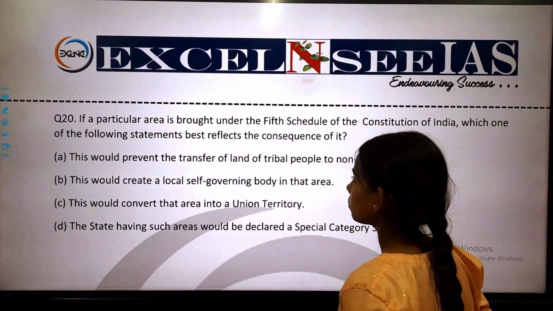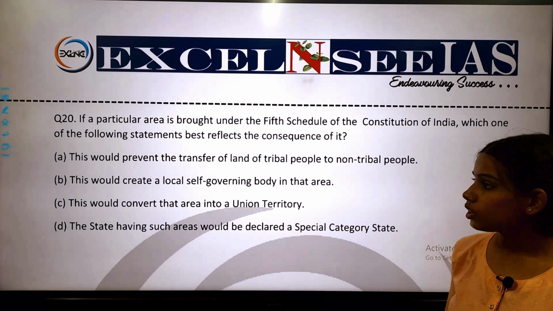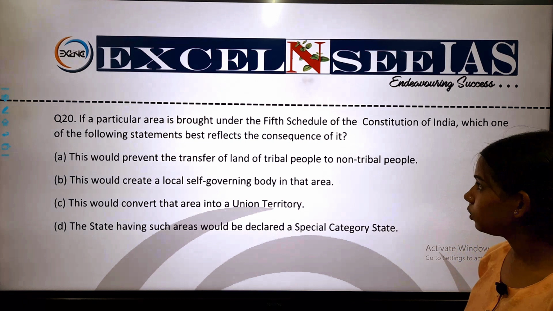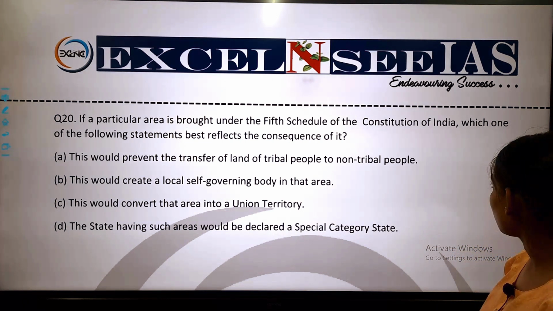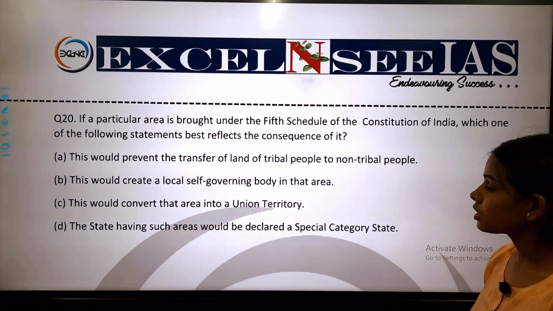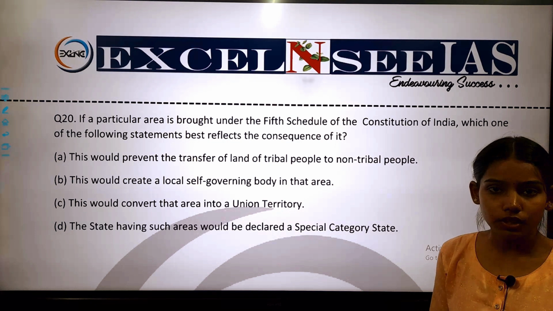So this is the next question, question number 20. If a particular area is brought under the 5th Schedule of the Constitution of India, which one of the following statements best reflects the consequence of it? There are 4 statements again given to us.